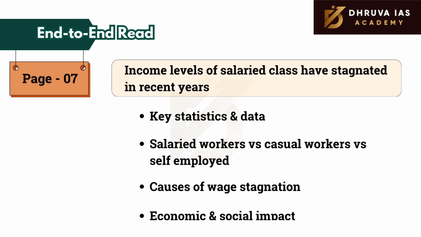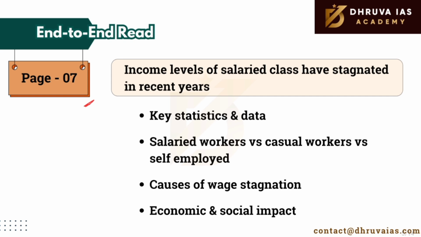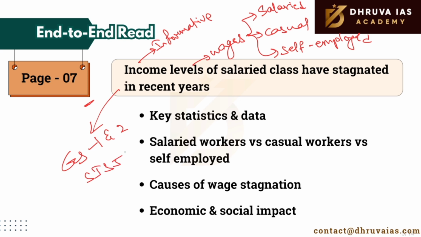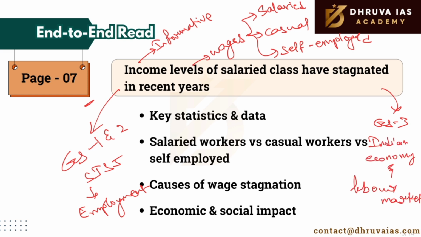The next article under end-to-end reads is on page number 7 again. This particular one talks about wage stagnation in India. It is an informative article. It provides comparative data of wages in 3 segments, that is salaried employees, casual workers, as well as self-employed. This article is relevant for GS1 and 2 when we talk about social issues and social justice subjects, especially the topics related to employment. It is also relevant for GS3, Indian economy and labor market. Kindly pause the video and cover these dimensions while reading this article.